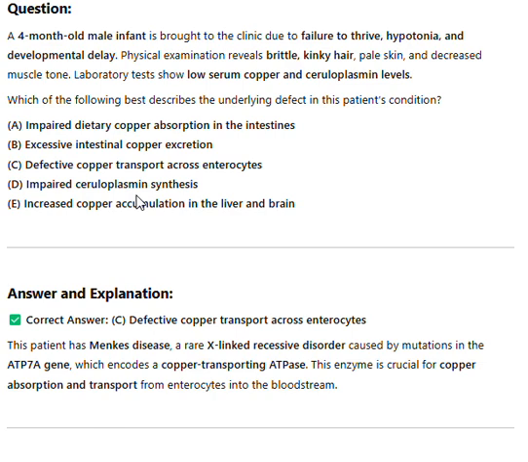Answer and explanation. Correct answer: C. Defective copper transport across enterocytes. This patient has Menkes disease, a rare X-linked recessive disorder caused by mutations in the ATP7A gene, which encodes a copper-transporting ATPase. This enzyme is crucial for copper absorption and transport from enterocytes into the bloodstream.